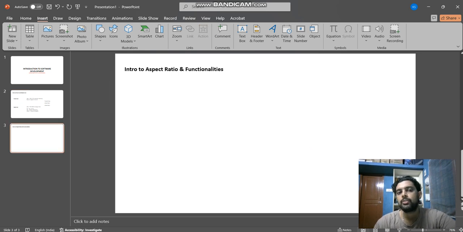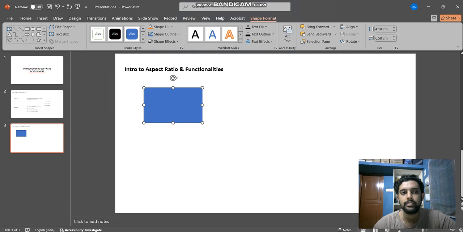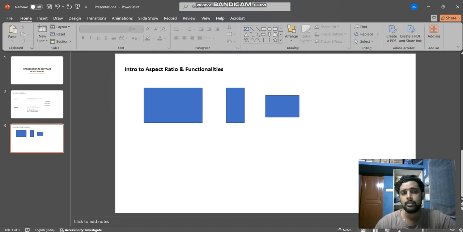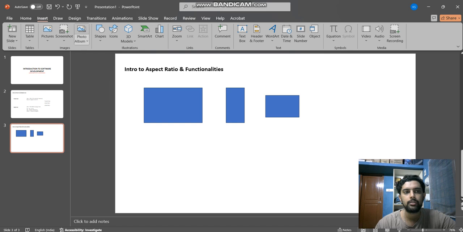So what is the introduction to aspect ratio and functionalities, right? So what is aspect ratio? Aspect ratio is nothing but the L by B, right? Length by breadth of the screen. So consider my laptop might have a bigger screen, and the height is different. When you use a mobile phone, the size is going to be different, right? Let me just draw some more here. If I'm going to use the laptop, my size is going to be like this. When I use the mobile phone, my size is going to be like this. When I use the tablet, either I can go ahead in this position, or I can use it in a horizontal position. So the aspect ratio is nothing but this cross corner.